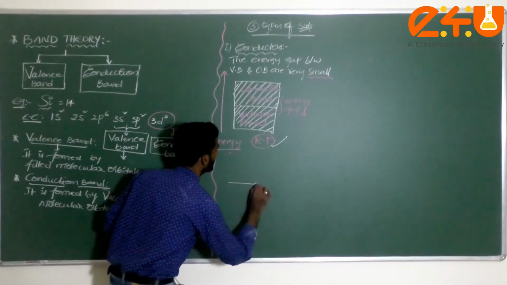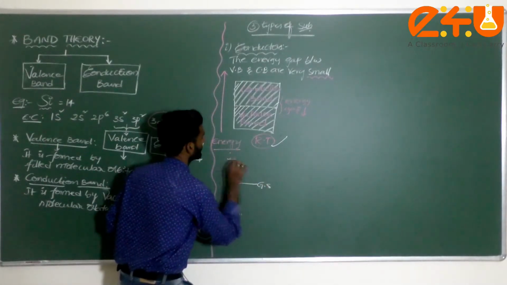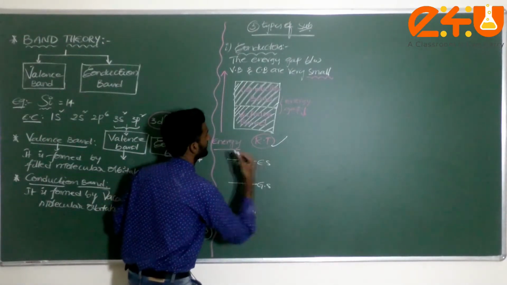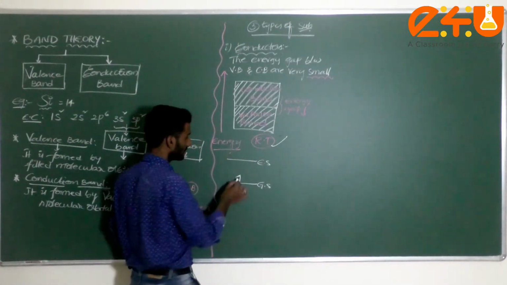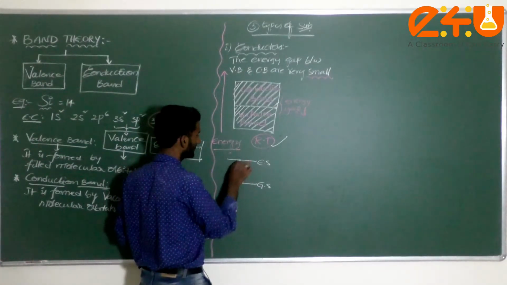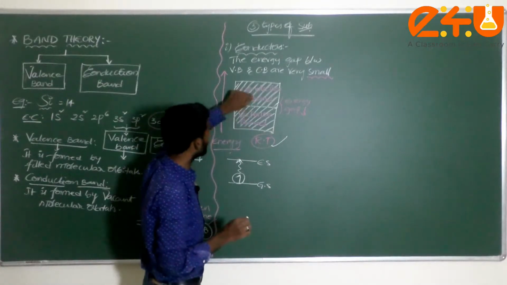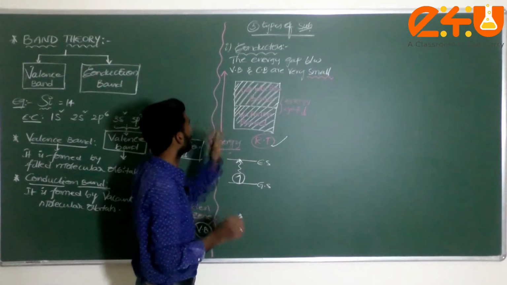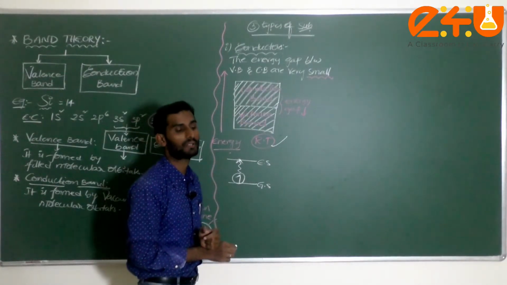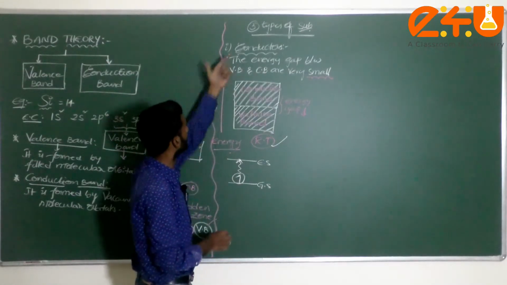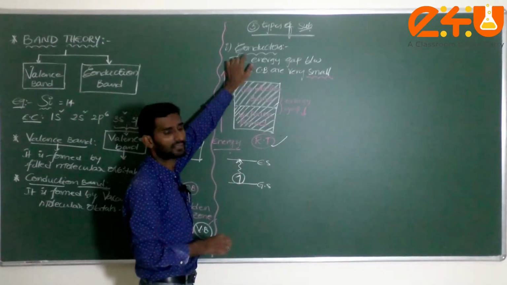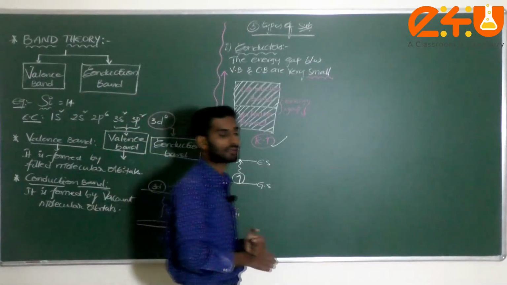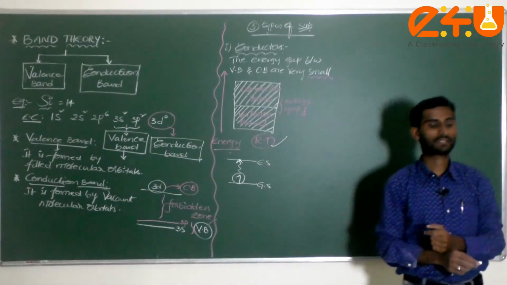For example, this is the ground state and this is the excited state. If the electron is here, then at room temperature itself, the electron will be promoted from the valence band to the conduction band. That's why it comes under a very good conductor of electric current.